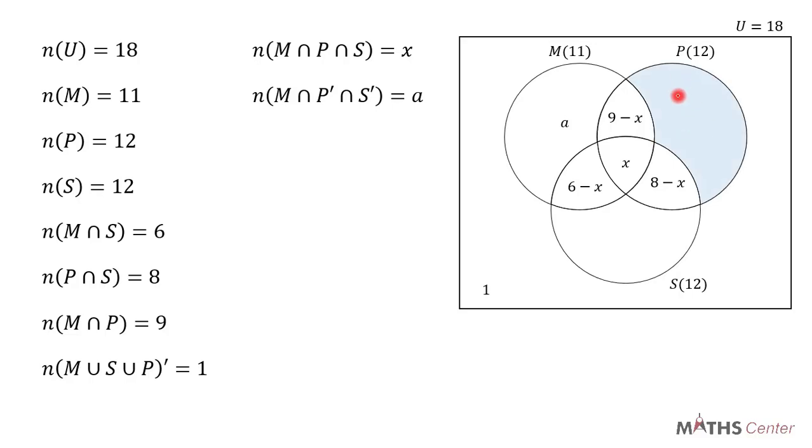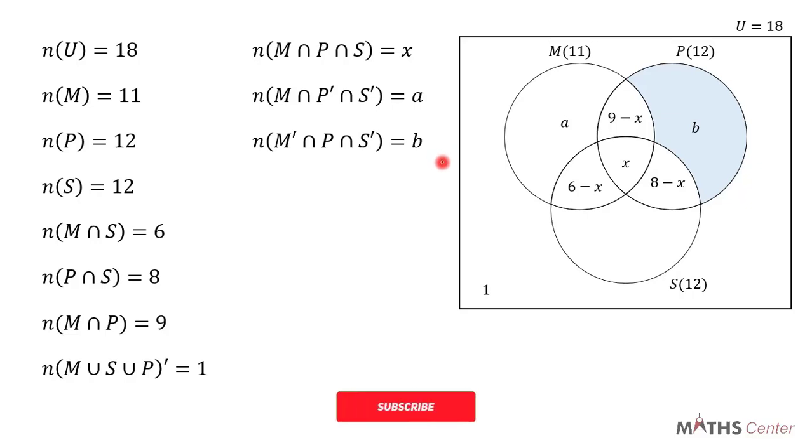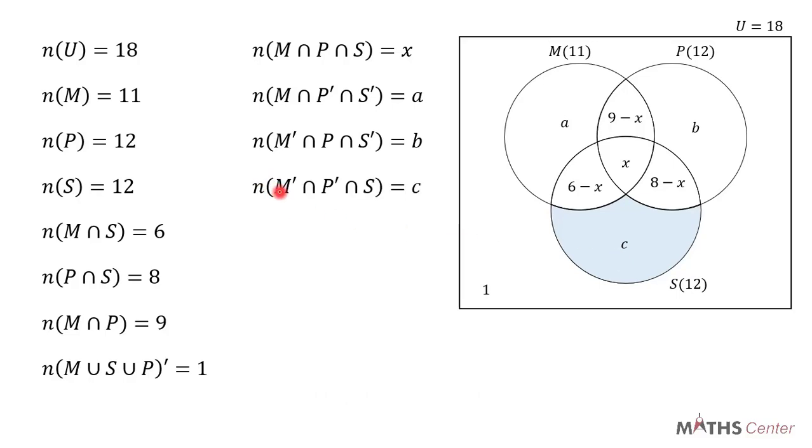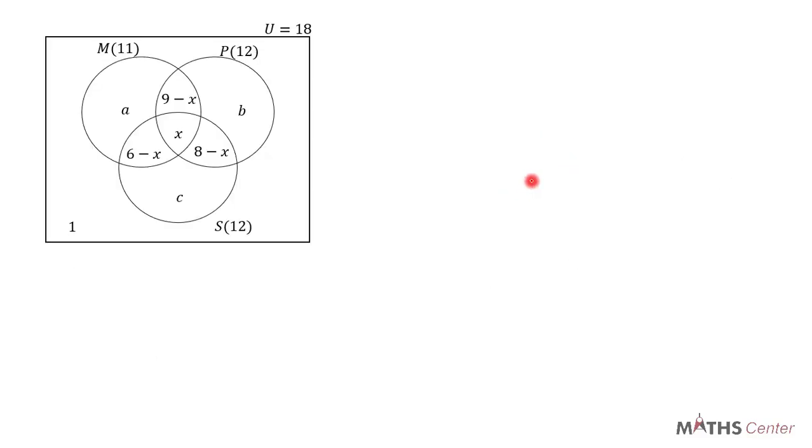This region is the region for P only. Let's represent that with B. So M complement intersection P intersection S complement is B. And this region is the region for S only. Let's represent that with C. So M complement intersection P complement intersection S is C. Now that we have all the regions filled up, let's solve for each set.